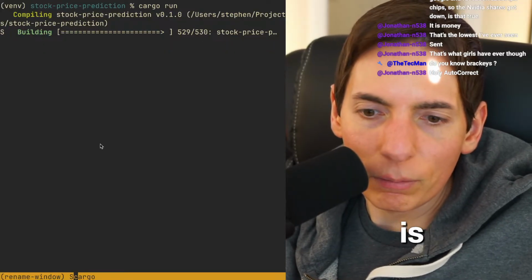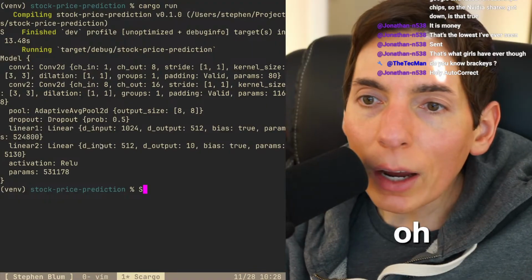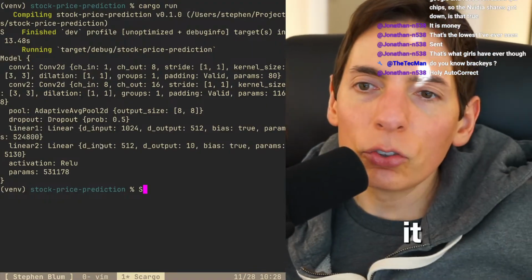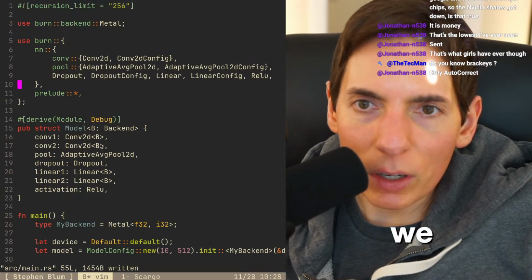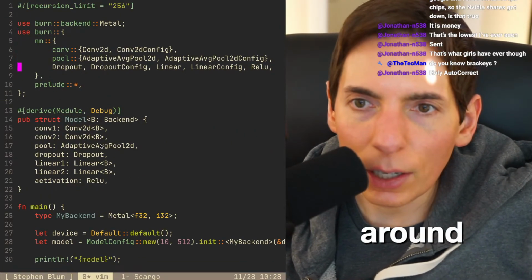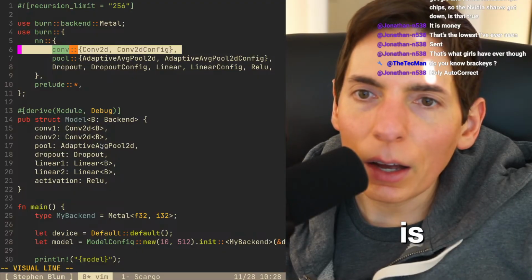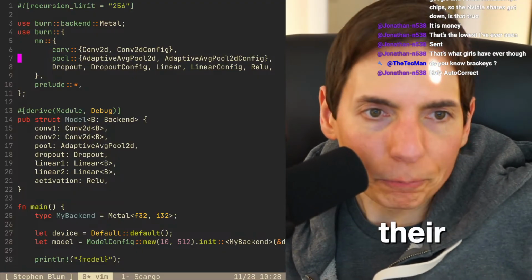Let's see, where is this? No. Yes. Oh, it worked. Okay, it worked. We did it. All right. So now that we have something that works, we can mess around with it, you guys. I don't need to do convolutional neural network.